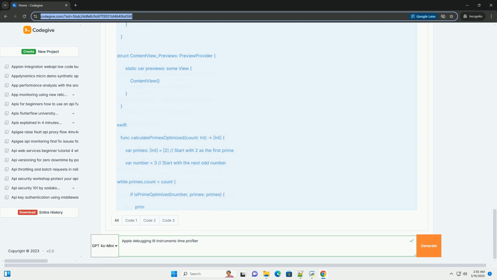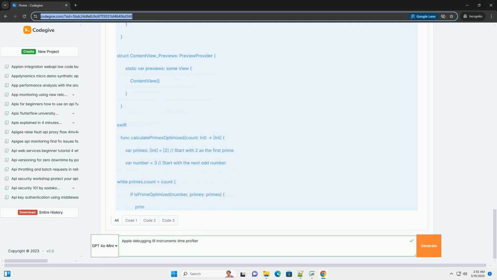4. Look for expensive operations: identify operations that are inherently slow, such as I/O operations, complex calculations, or large memory allocations. 6. Advanced techniques and considerations. Filtering and grouping.